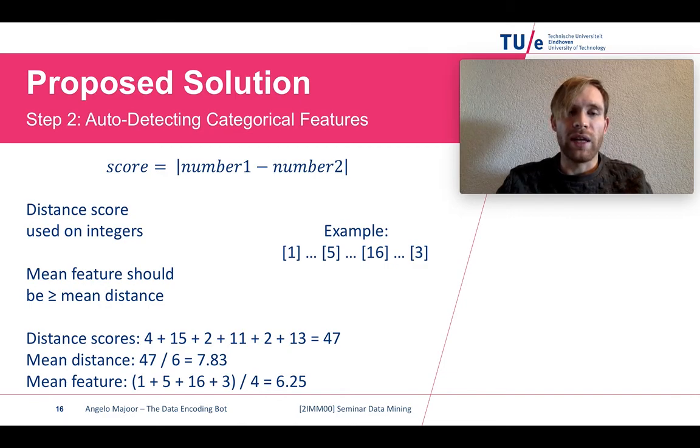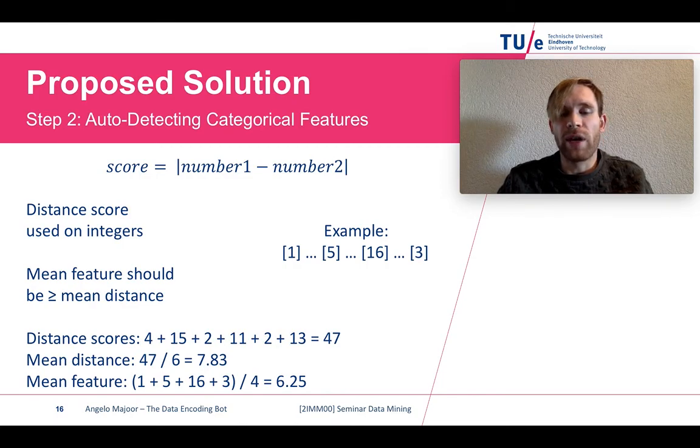If it's not, and it's bigger than 10 but smaller than the user-defined value k, then we calculate a distance score between the integers, which is basically just the absolute difference between two numbers. We do this for every unique value with every other unique value again. And then the mean distance should be smaller than the mean of the feature.